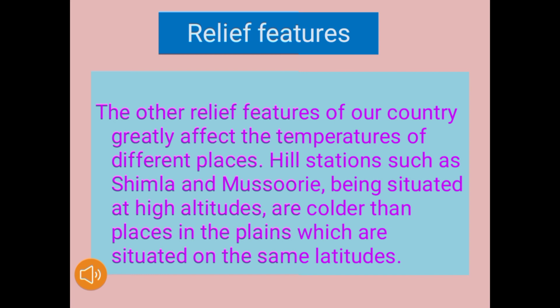We know the third point, that is relief features. The other relief features of our country greatly affect the temperatures of different places. Hill stations such as Simla and Mussoorie, being situated at high altitudes, are colder than places in the plains which are situated on the same latitudes. So this is the main point why hill stations such as Simla and Mussoorie are colder than places in the plains situated on the same latitudes.